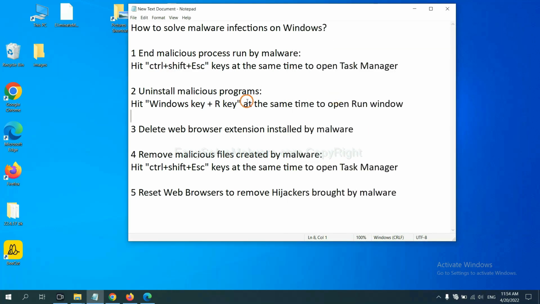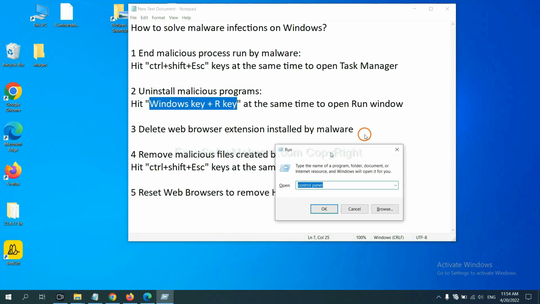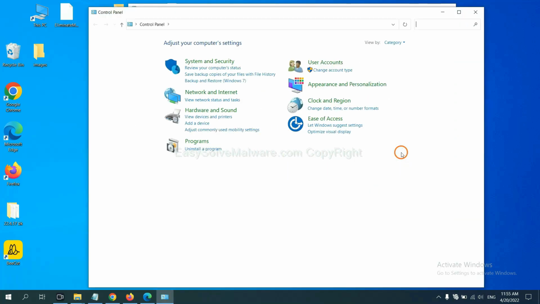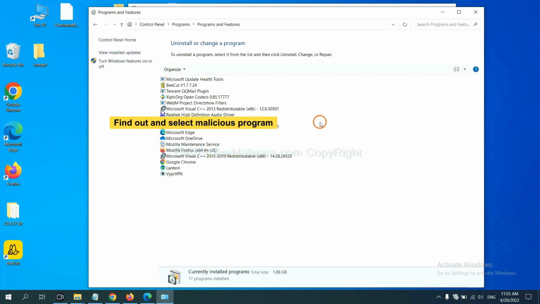Next, we need to uninstall malicious programs. Please hit the Windows key and R key at the same time. Now you can see a Run window come out. You need to input Control Panel and click OK. And then click Uninstall a Program. Now find the dangerous or suspicious programs, select it and click Uninstall.